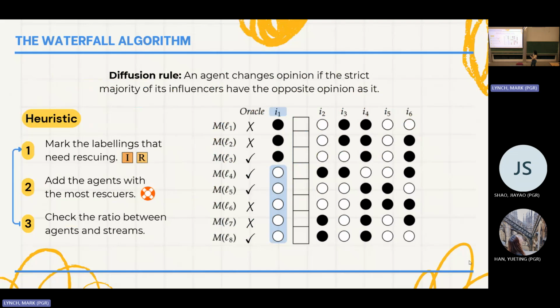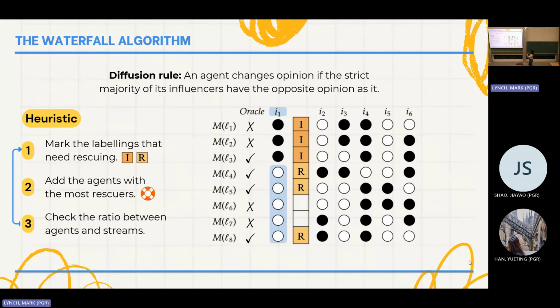The already inconsistent ones are those where our agent doesn't match the oracle prediction. Those at risk of being inconsistent are those that, if I add another agent that doesn't match my oracle prediction, are going to become inconsistent. So they wouldn't work for my consistent hypothesis finder.